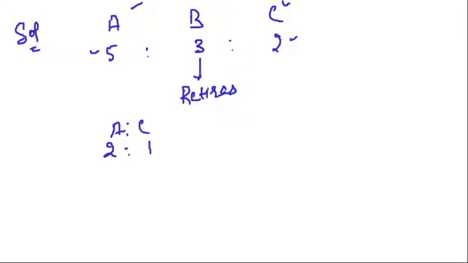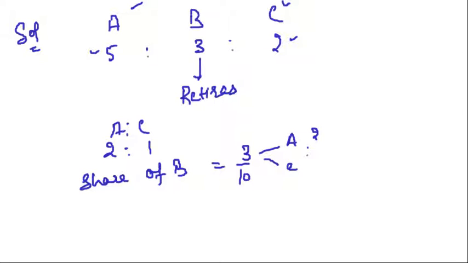We have to calculate the new profit sharing ratio. First of all, what is the share of B? 3/10. Now this share is to be acquired by A and C in the ratio of 2:1. Clear?